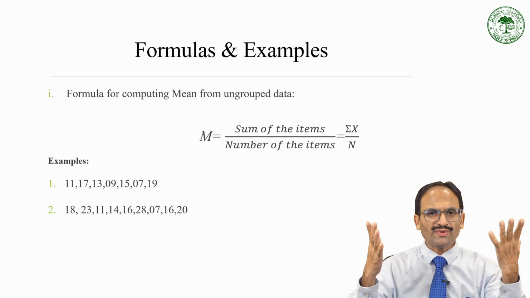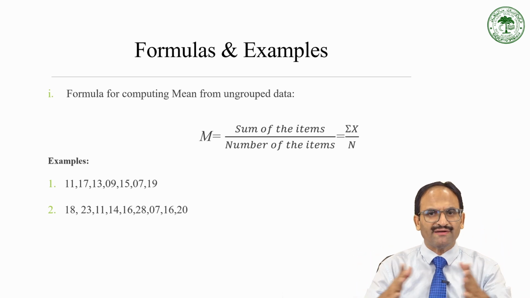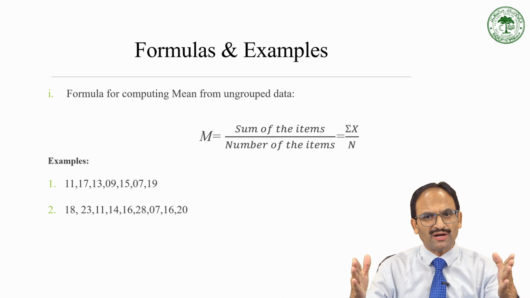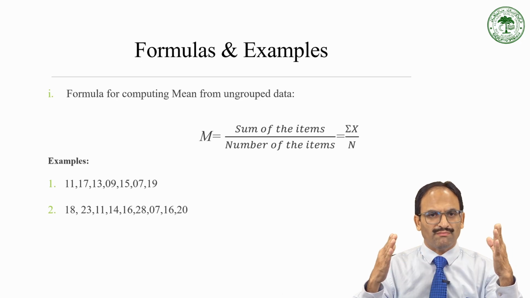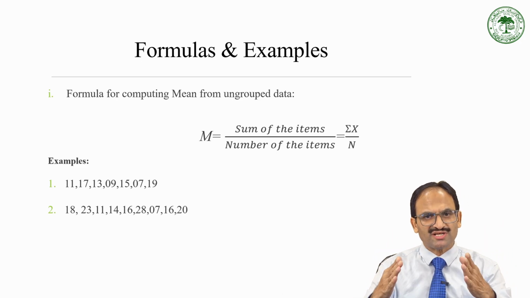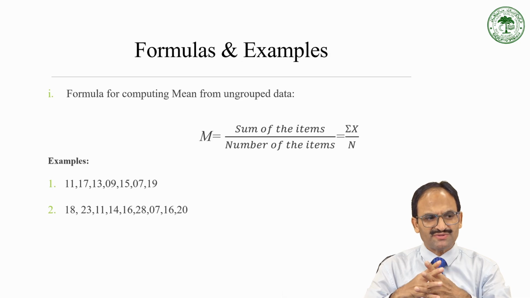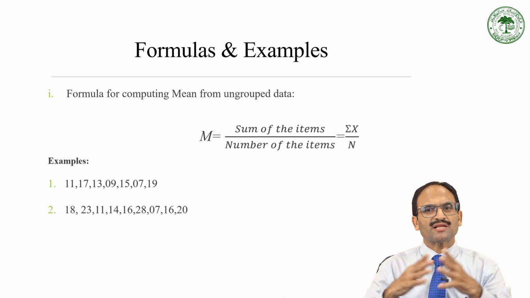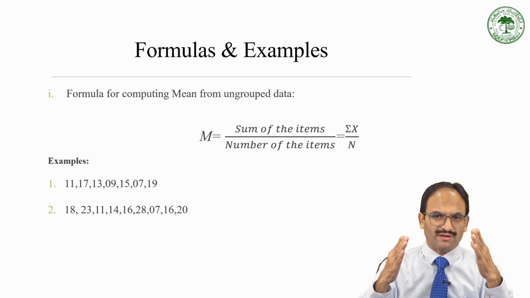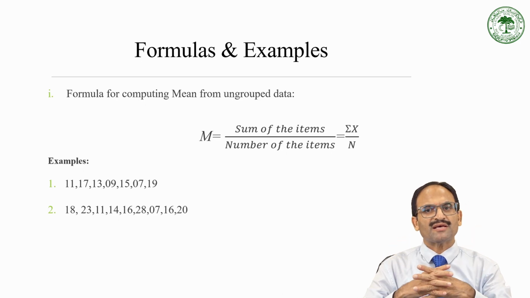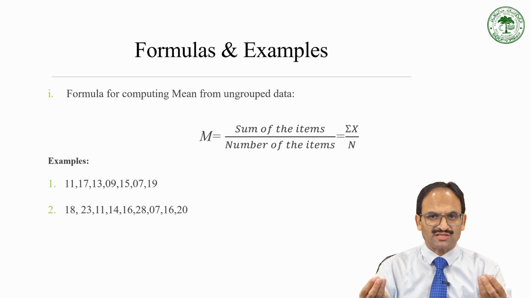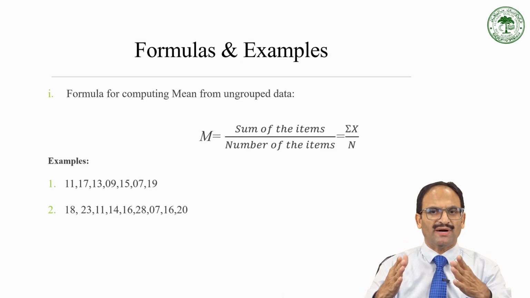It can be represented by this mathematical formula. M, as I just mentioned, is the sum of the items divided by the number of the items. Sum is represented by the Greek letter summation, sometimes also called sigma. So it is capital sigma, or summation, X upon N.